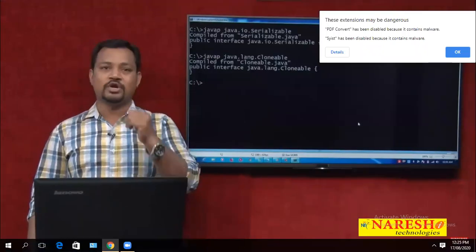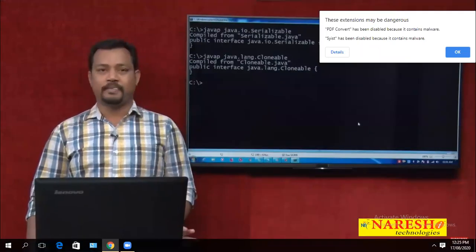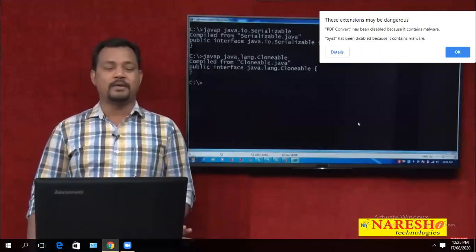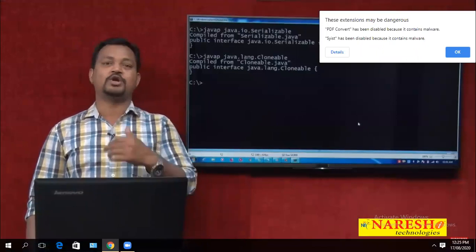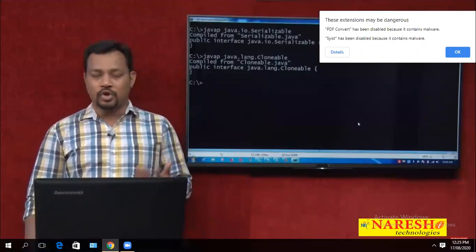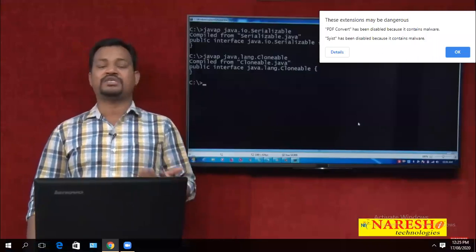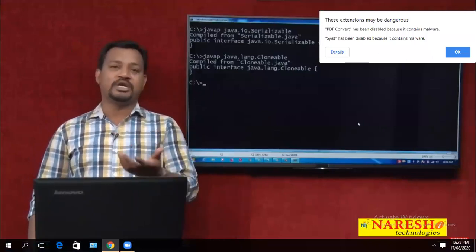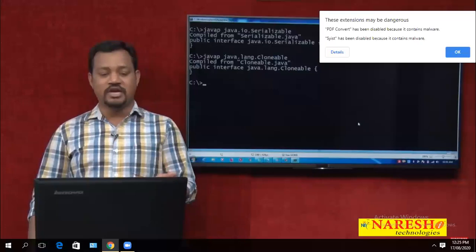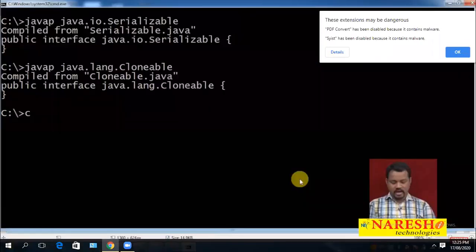You can create one duplicate copy of your object on demand. You can use it for backup, or you can create a duplicate copy and use it. Cloneable supports the cloning process. Serializable supports serialization, making your object available for network availability. That is the theory here, and these two are interfaces from java.io and java.lang.